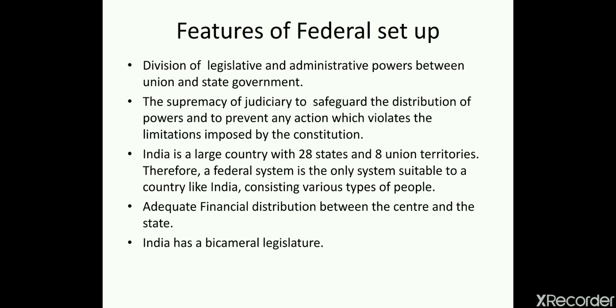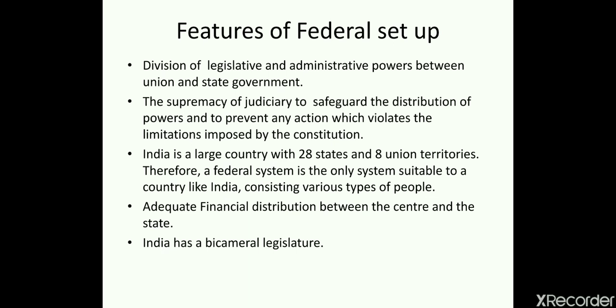Maybe in Rajasthan the scarcity of water is there, but that scarcity of water we will not find in any other specific state as it is found in Rajasthan. So the Rajasthan government can work more on irrigation projects or water related projects. Similarly, the need of any other state might be something different from Rajasthan. So therefore, diverse needs are there, and we need to have the federal form of the government.